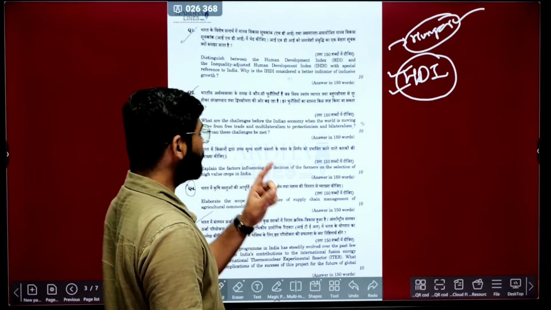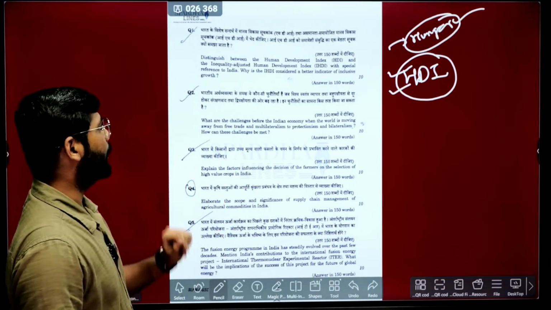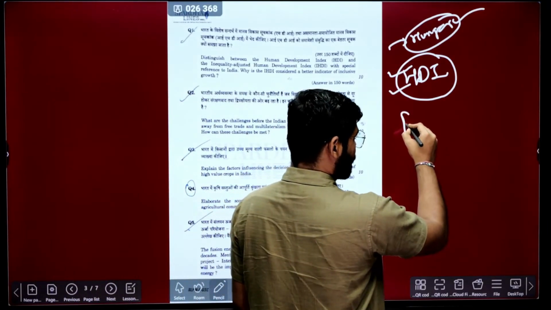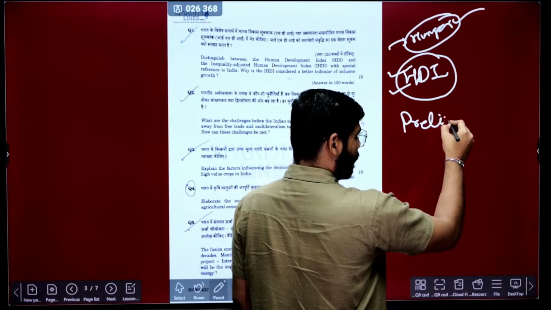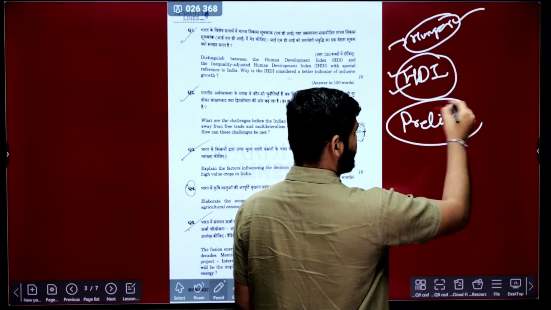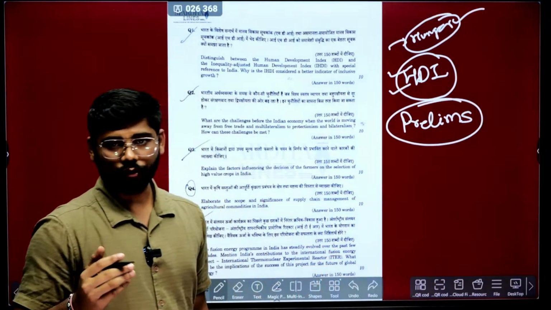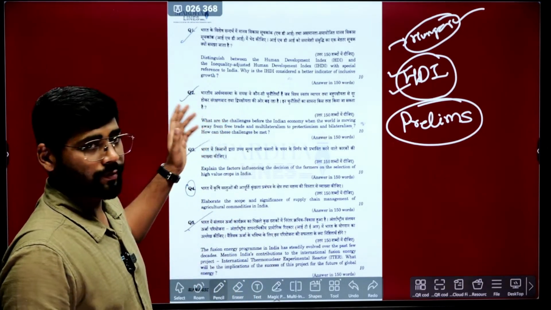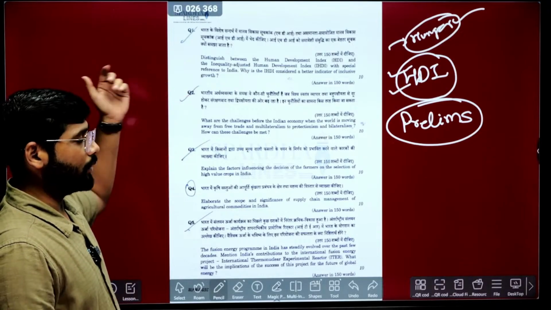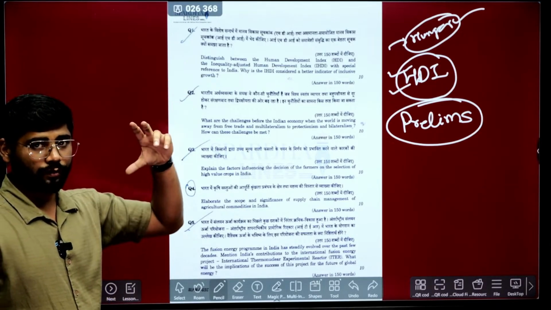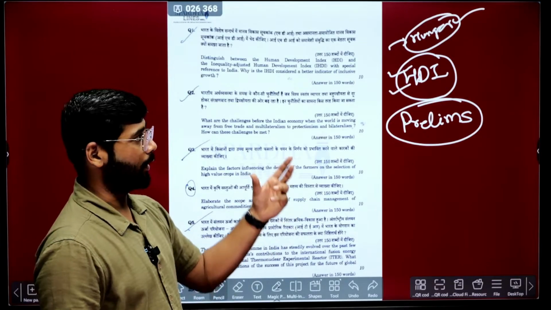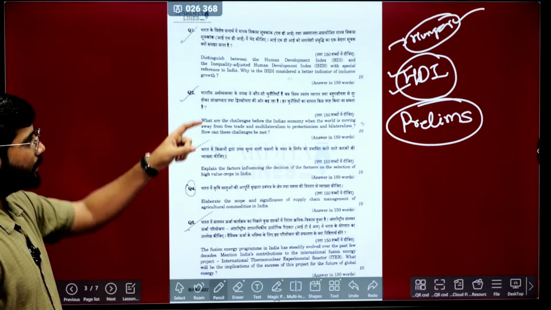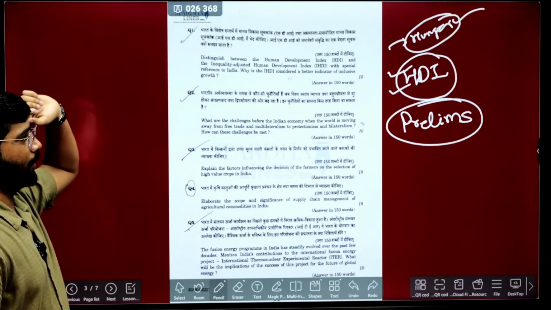And also, if you see the question, the Human Development Index and the Inequality Adjusted Human Development Index, we cover most of this part as prelims-specific. Even if you see the coaching institute materials or the monthly magazines, they cover it as prelims-specific. And UPSC is taking these prelims notes, that is, whatever content we frame for prelims is becoming part of the mains questions. So what I was discussing is reflected in the first question.